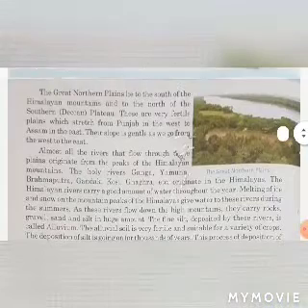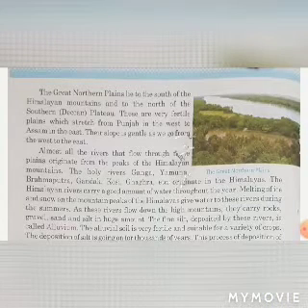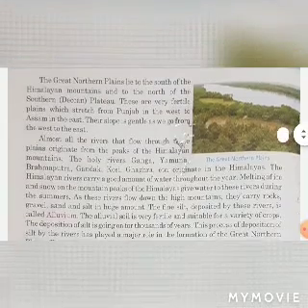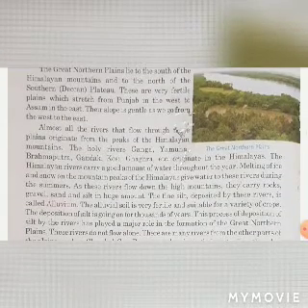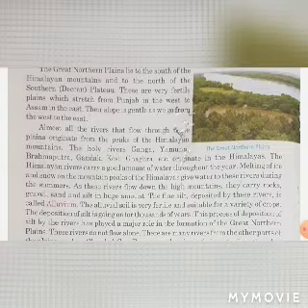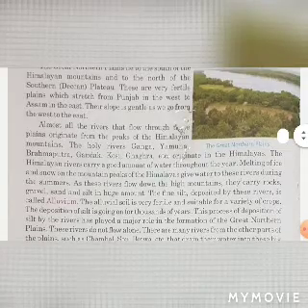The Great Northern Plains lie to the south of the Himalayan mountains and to the north of the southern Deccan Plateau. These are very fertile plains which stretch from Punjab in the west to Assam in the east. Their slope is gentle as we go from the west to the east.